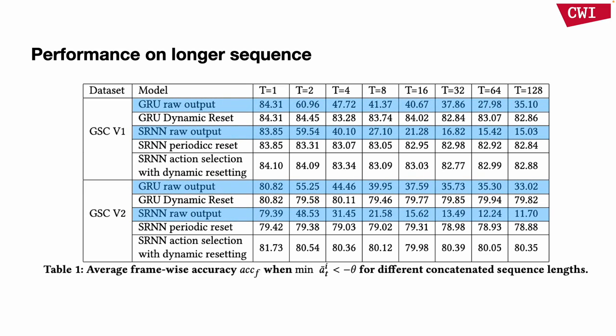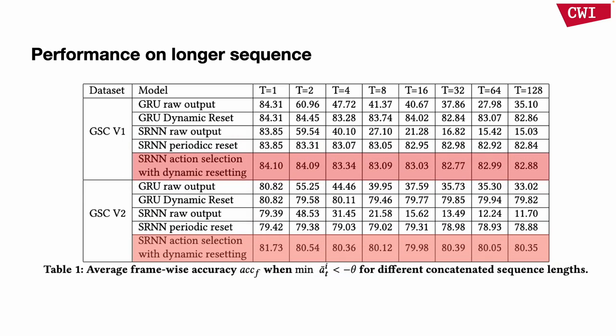For the neural network without any resets, we can see there is significant accuracy decay with the increase of the sequence length. And when we apply periodic resets, the network can hold its performance. And when we apply the action selection with dynamic resets, our network outperforms the periodic resets and can hold its performance in a very long sequence.